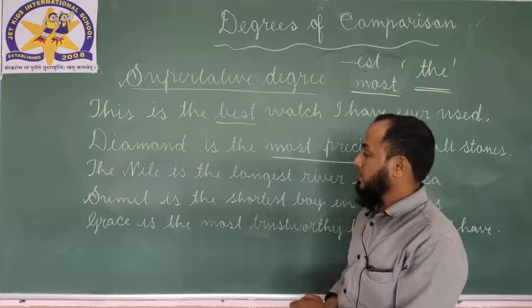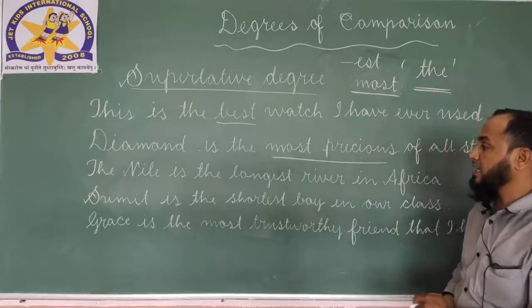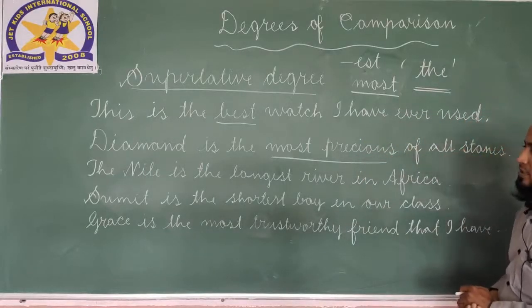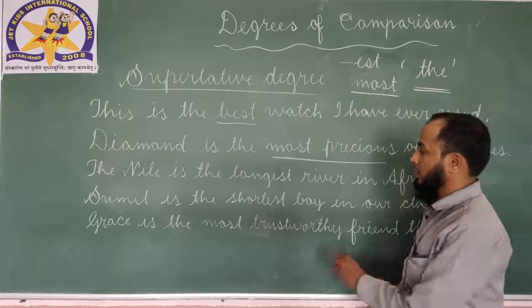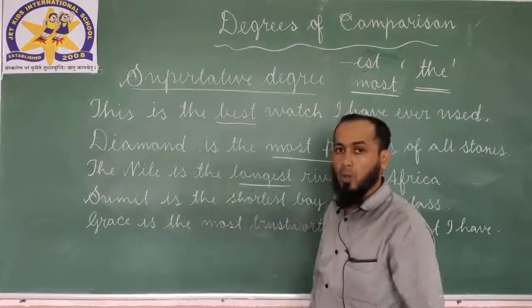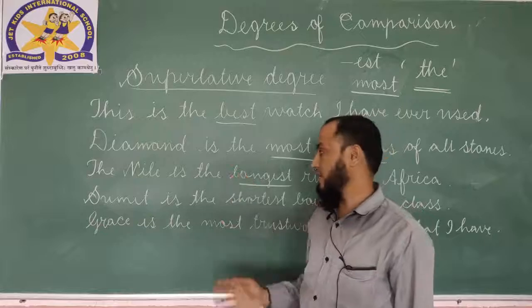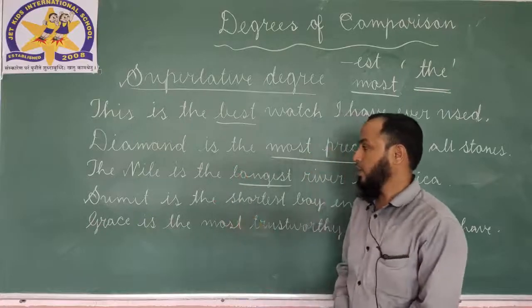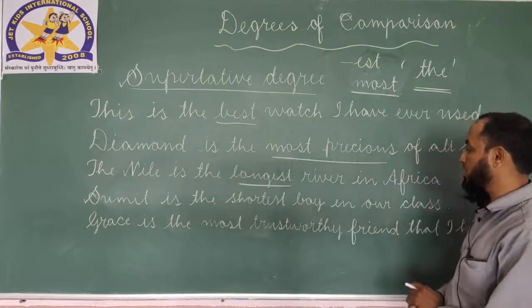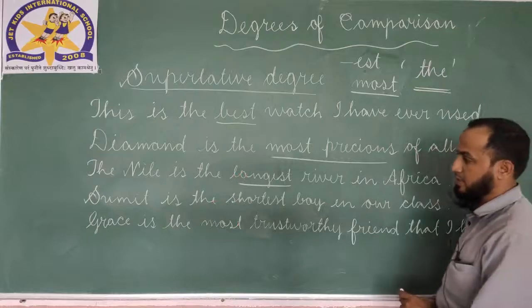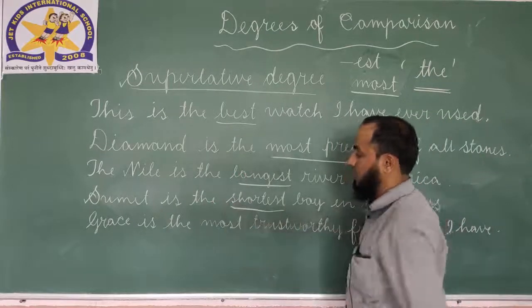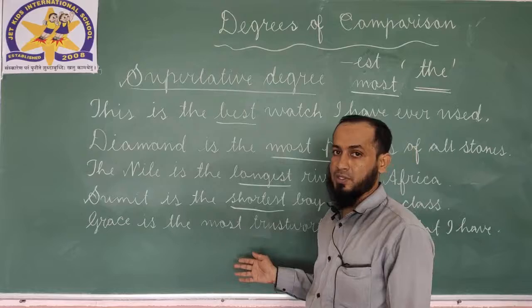Then next, the Nile is the longest river in Africa. Here longest, long, longer, longest. Then next, Sumit is the shortest boy in our class. Here shortest, short, shorter, shortest.